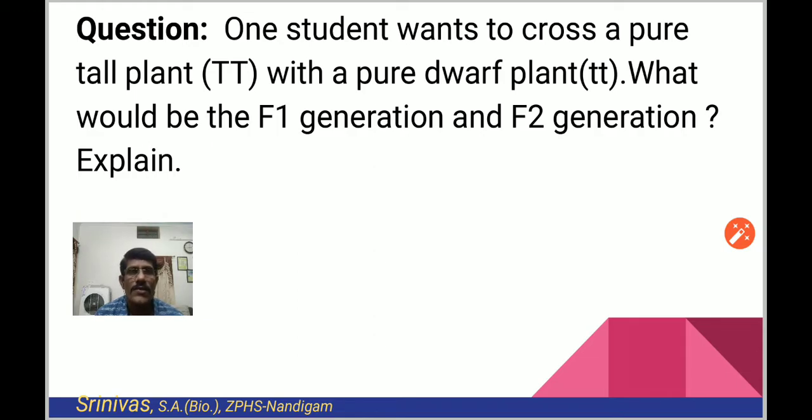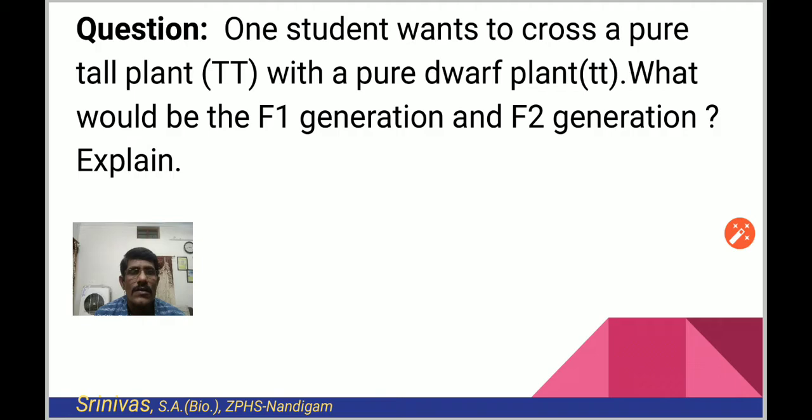For example, here we took a tall plant. Character of tallness is because of 2 factors. The 2 factors according to Mendel are taken as capital T and capital T. These 2 factors are responsible for tall character in that plant. In the same way, in dwarf plant also you have 2 factors. The 2 factors are mentioned as small t, small t. Here tall plant is mentioned as capital T, whereas dwarf plant is mentioned as small t, small t.